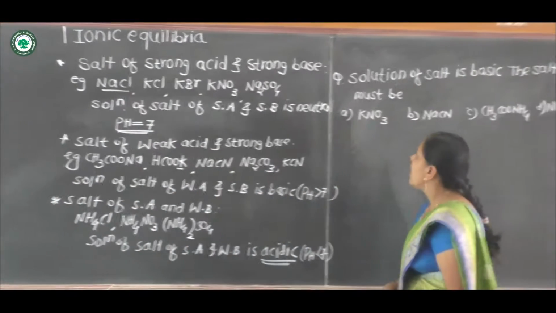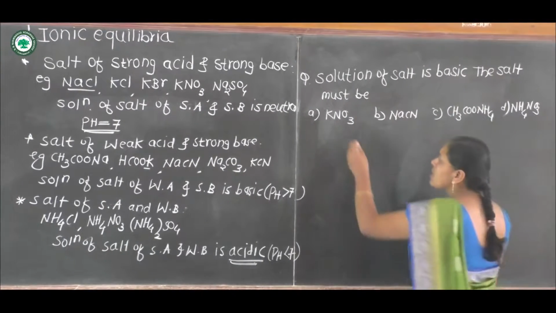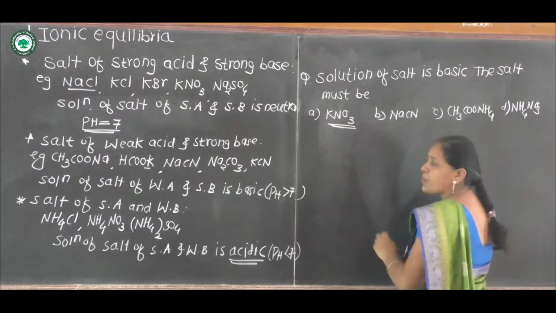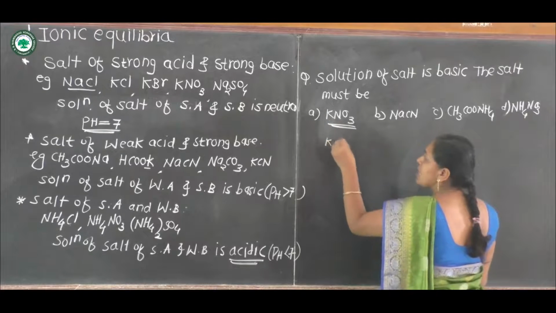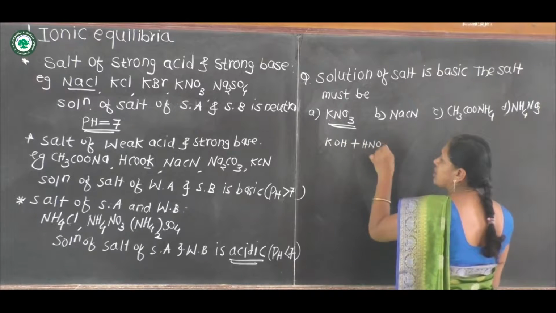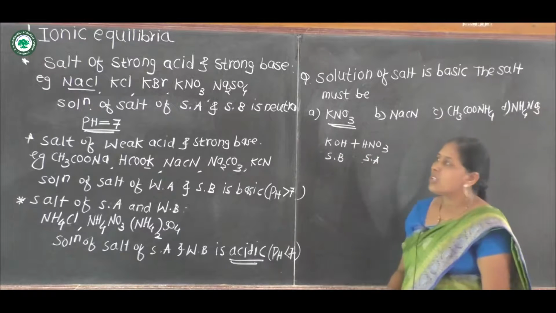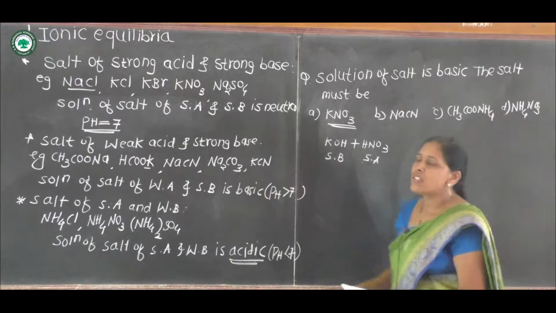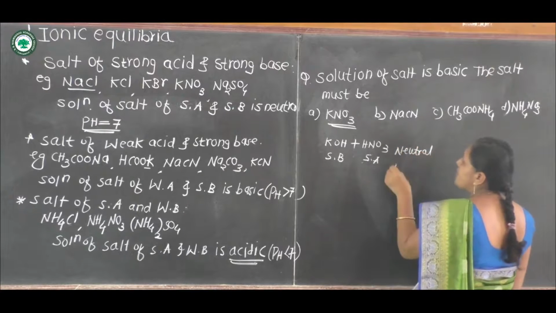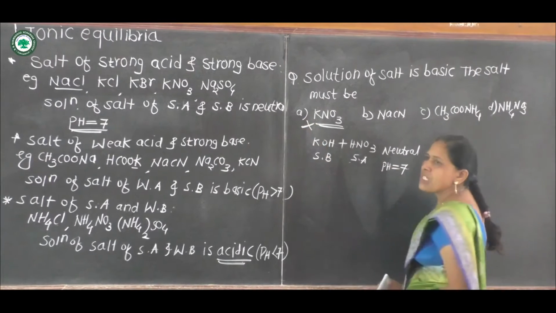We know that the first, potassium nitrate, is the salt of strong base KOH and strong acid HNO3. It is a strong base and a strong acid, and we know that the solution of a salt of strong acid and strong base is neutral, that is pH is equal to 7. Therefore, this option is wrong.